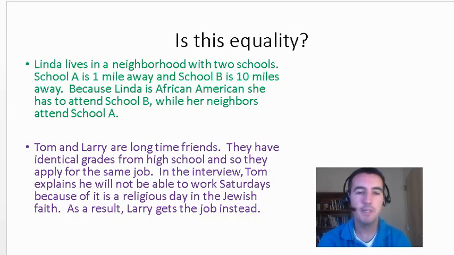So I'll read them to you and kind of think to yourself which you think they are, either equality or inequality. So Linda lives in a neighborhood with 2 schools. School A is 1 mile away and school B is 10 miles away. Because Linda is African American, she has to attend school B, which is the further school, the one that's 10 miles away, while her neighbors attend school A. Is that equality? Is that fair or is that not fair? Is she being treated differently because of something about her? Some kind of characteristic about Linda. If she is being mistreated solely based on some kind of characteristic, that would be inequality.